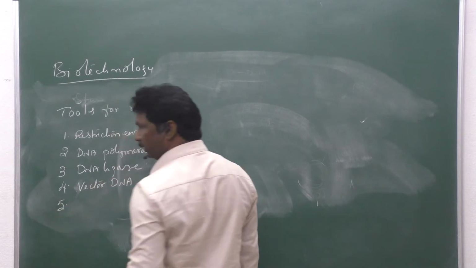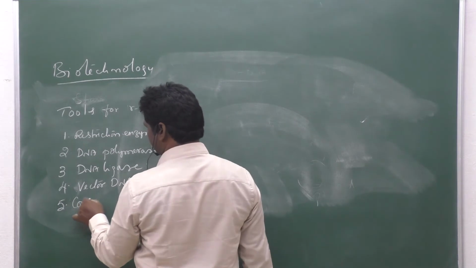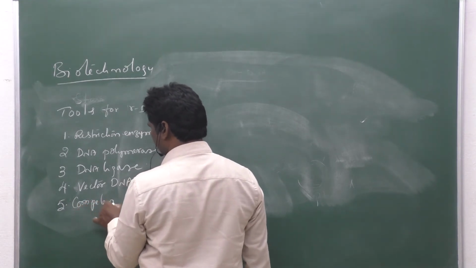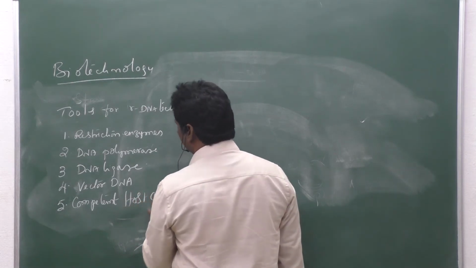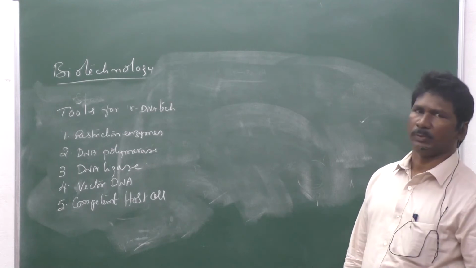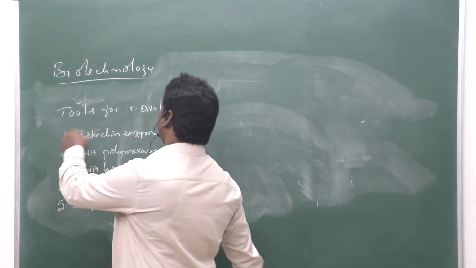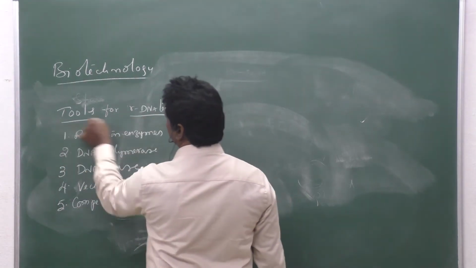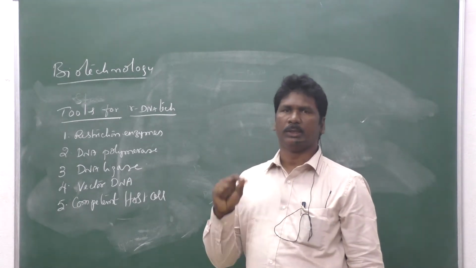And fifth one, the host cell, the competent host cell. So these are the main important tools which are required for rDNA technology.